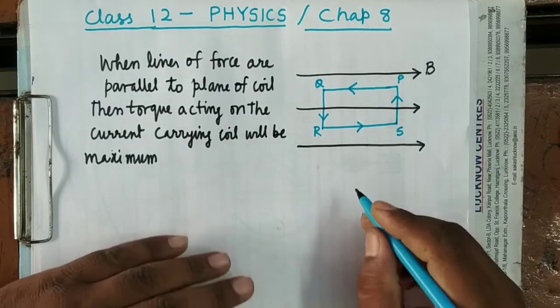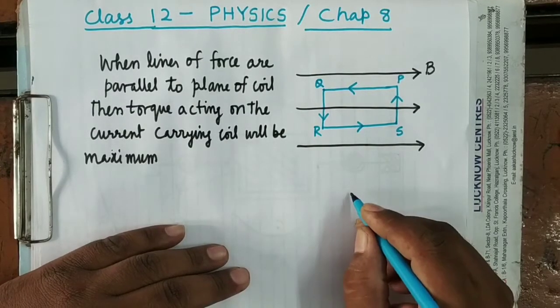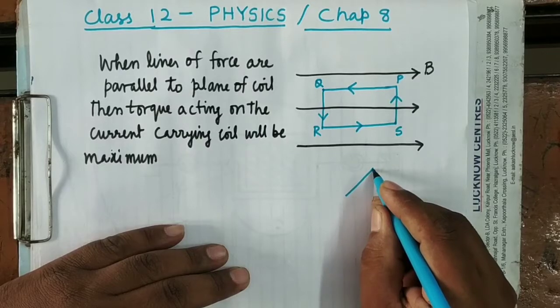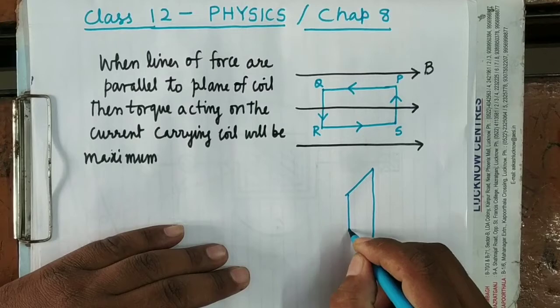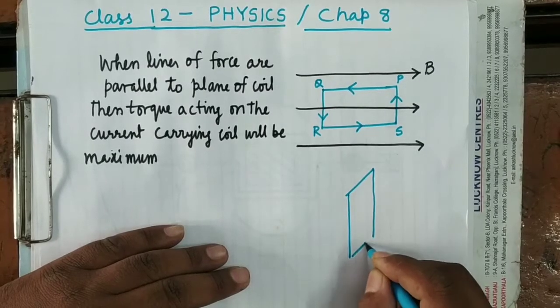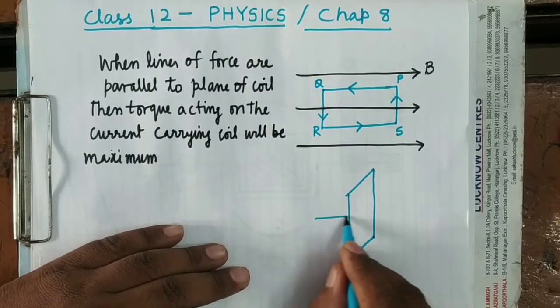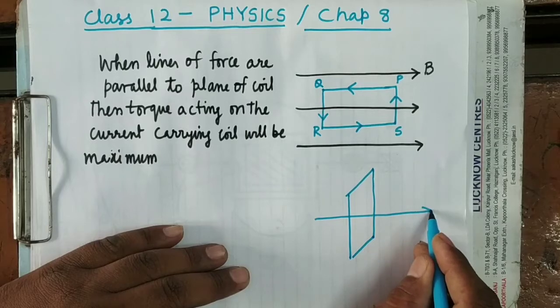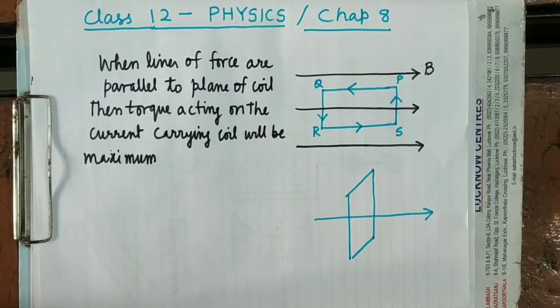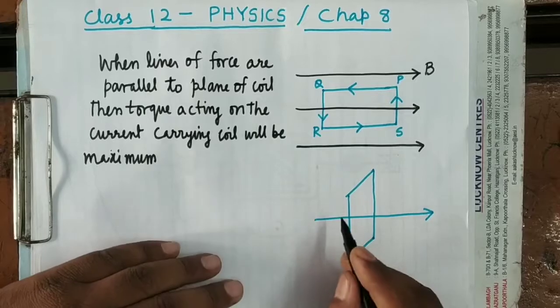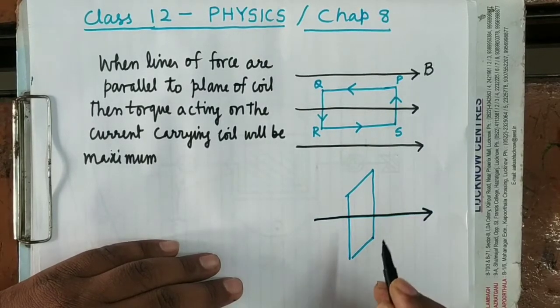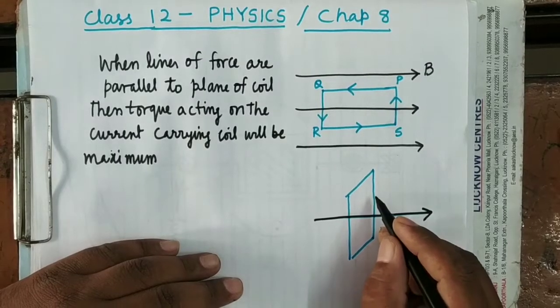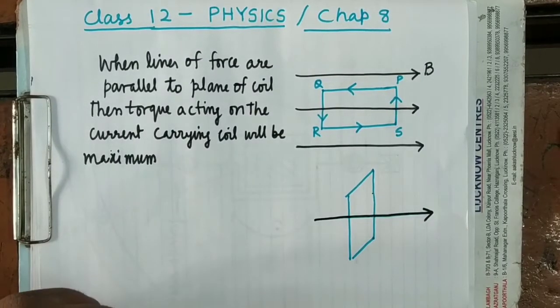Now see here, if the plane of coil is normal to the magnetic field, that I am going to show you here. The plane of coil is this, which is normal to the direction of magnetic field. What is the direction of current here?